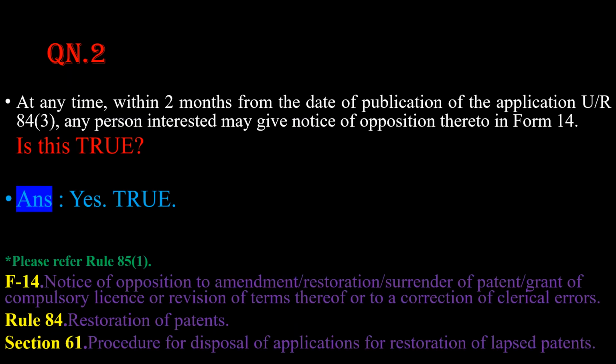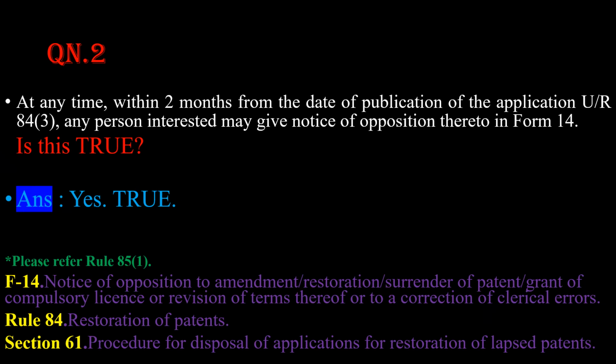Question number 2. At any time within 2 months from the date of publication of the application under Rule 84, Sub-Rule 3, any person interested may give notice of opposition thereto in form number 14. Is this true? The answer is yes, this statement is true. And for this, friends, please refer rule number 85 sub rule 1.